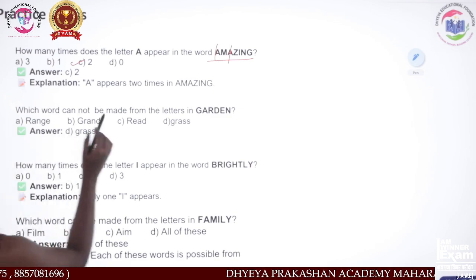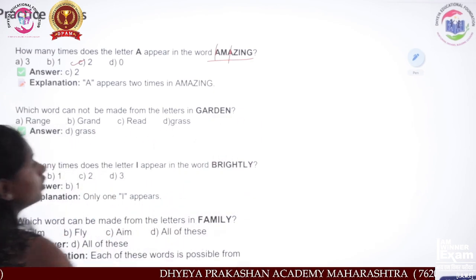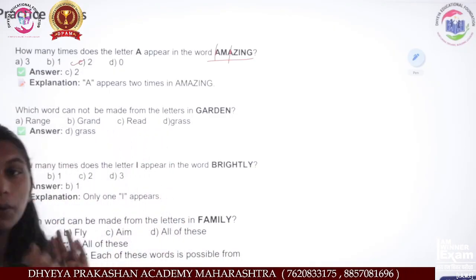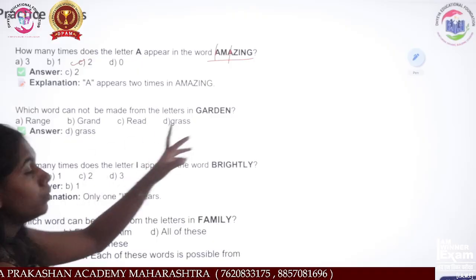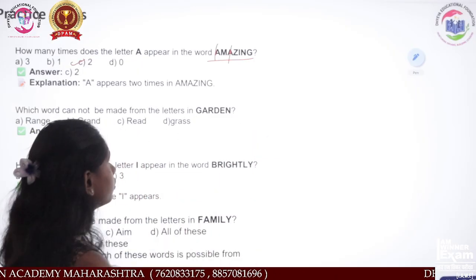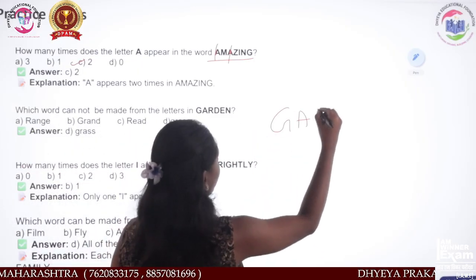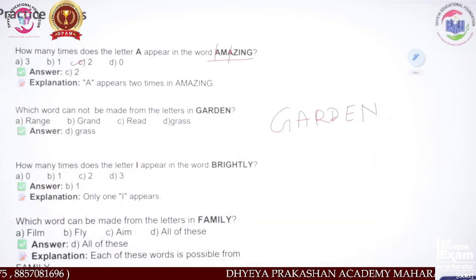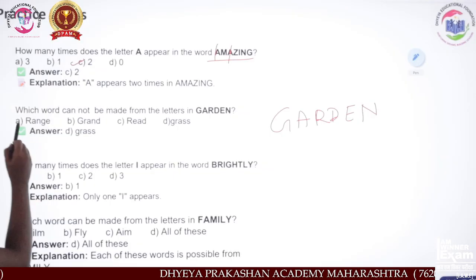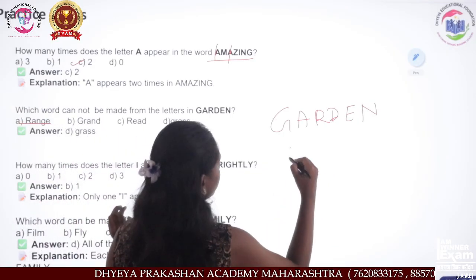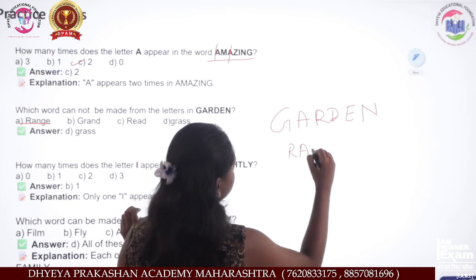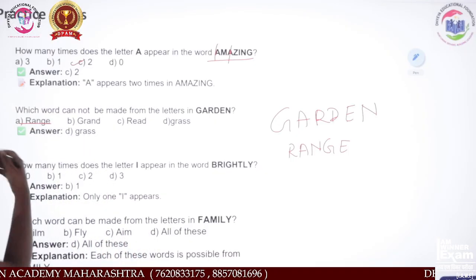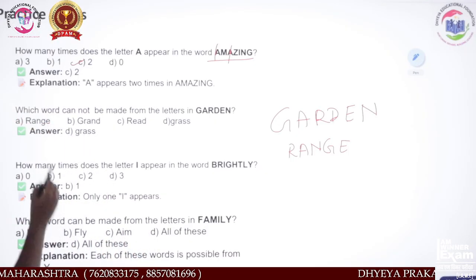Then next: which word cannot be made from the letters of garden? Which word from the options cannot be made from garden? Okay, so let's check G-A-R-D-E-N, garden. Taking the first one, range: R-A-N-G-E, range. So the word range can be formed, right?